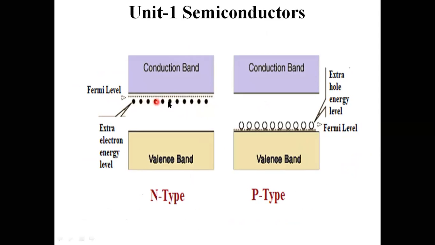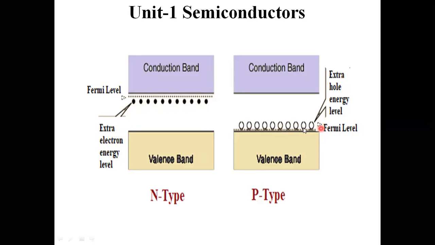This is the Fermi level. I am getting the energy level here. The donor energy level is obtained due to the extra electron energy level. This energy level ED is mainly caused by the extra energy level. Here the donor energy level is ED, indicated with these electrons, that is the extra energy level. Here another extra energy level is obtained, that is the extra hole energy level.